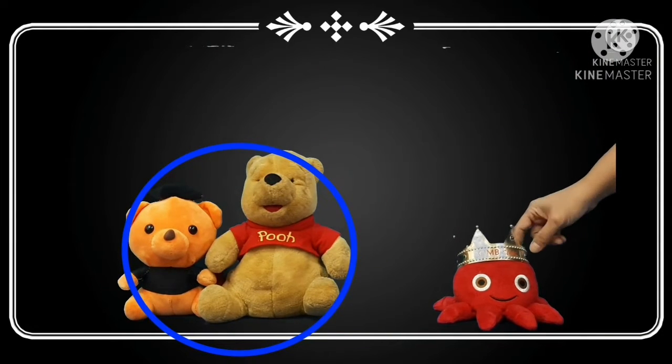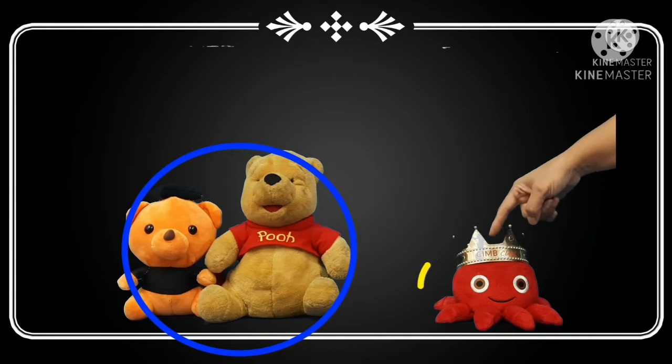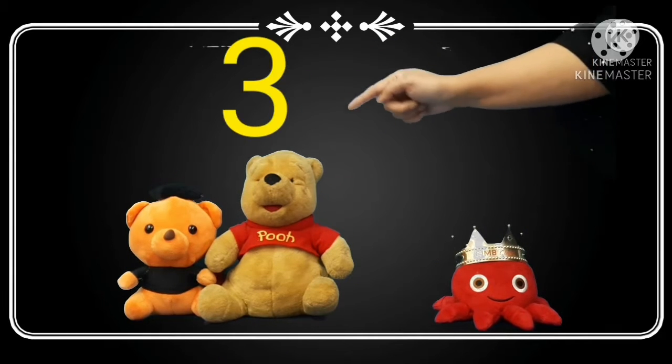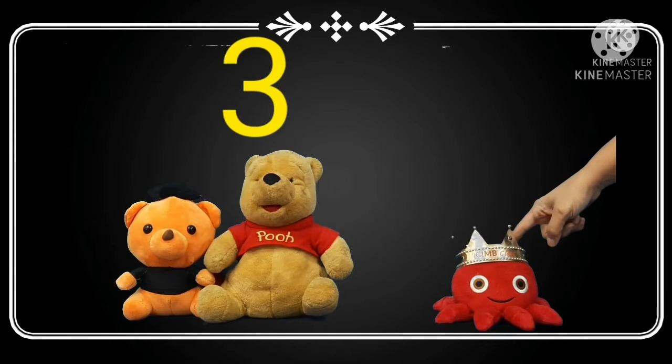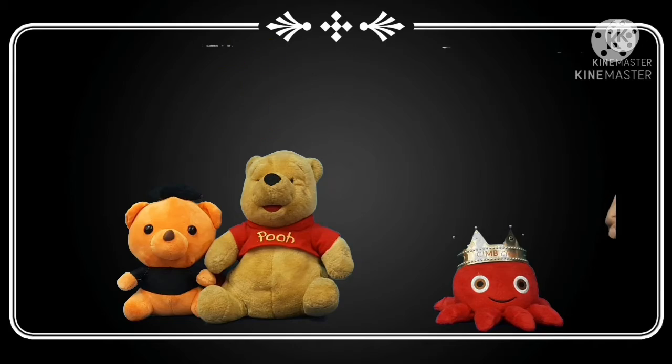But this will leave the octopus as a remainder of 1 because it does not have a partner. So, number 3 is an odd number because it cannot be divided into equal groups.